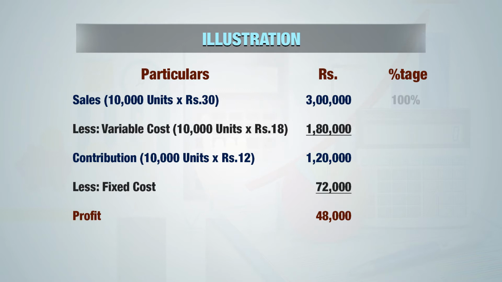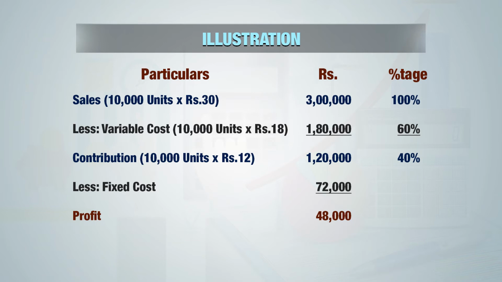We take sales as 100%. That is, 3 lakh is our sales and variable cost is 1,80,000, which is nothing but 60% of sales. So 60% is variable cost, and the difference between sales and variable cost in terms of percentage gives us a balance of 40%. So 40% is nothing but contribution. Contribution is 1,20,000 and in terms of percentage it is 40%.